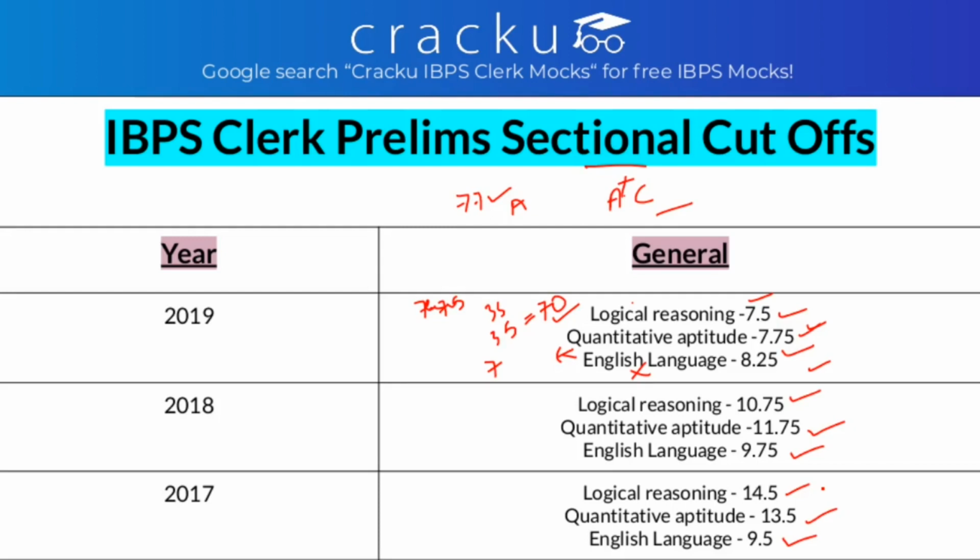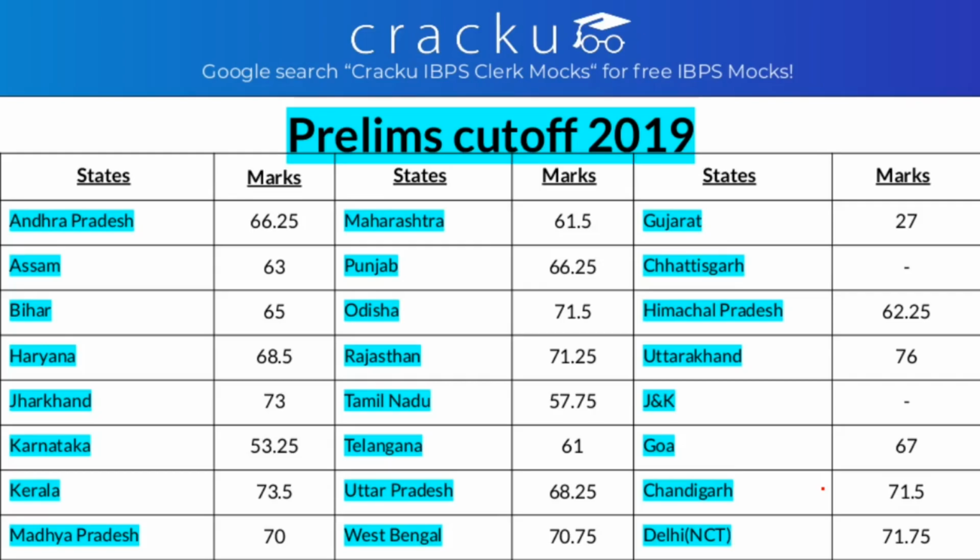Now after discussing the sectional cutoff, let's see what the actual cutoff is. The cutoff for prelims in 2019, yes, every state has a different cutoff, as you can see.